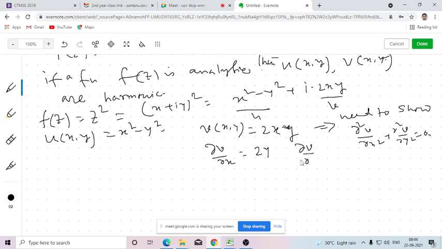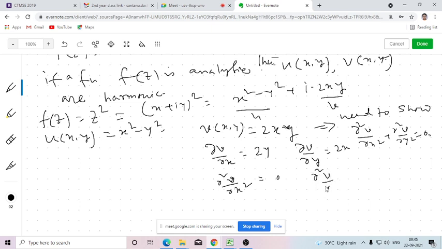Del v del y? 2x. Then del 2 v del x2? 0, because this is a function that doesn't contain x. So while we are differentiating with respect to x, this will be treated as constant, so this will be 0.